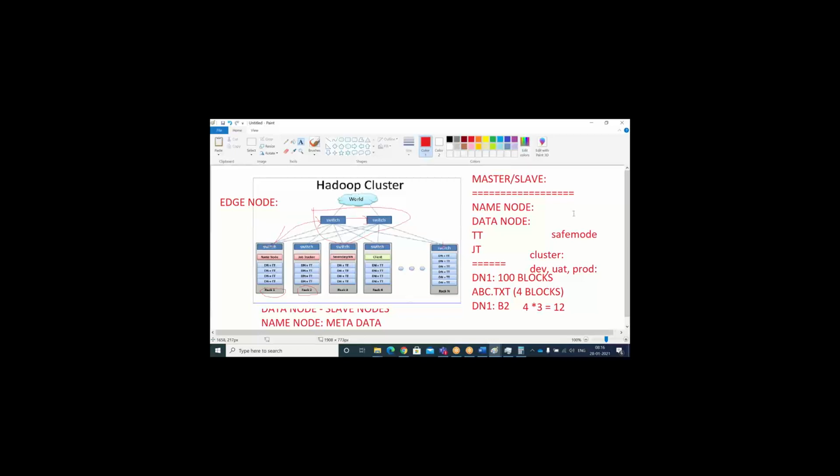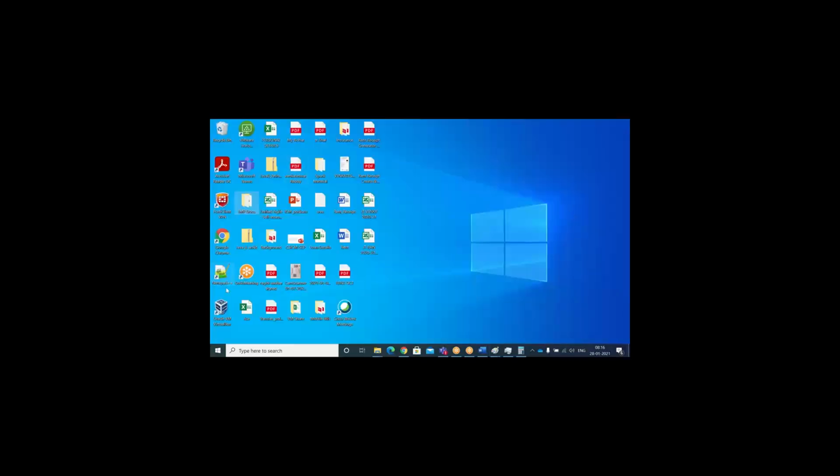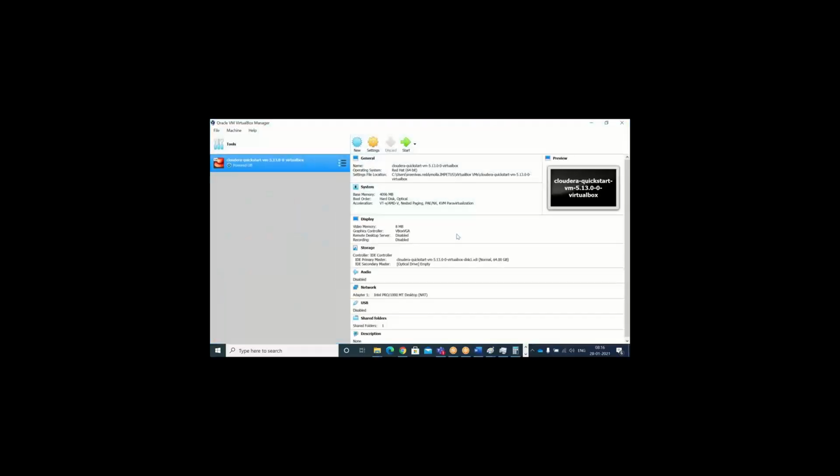Hi Srini. I have tried, but when I wanted to install the Cloudera Quick Start, I couldn't do that. I couldn't install it. When I tried, I didn't see any VirtualBox symbol over there.